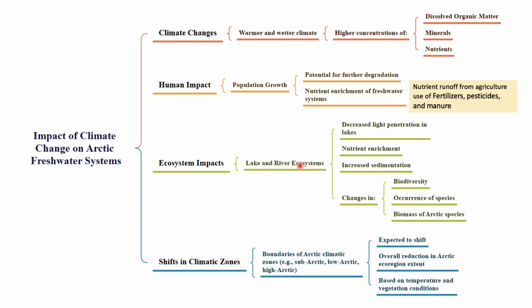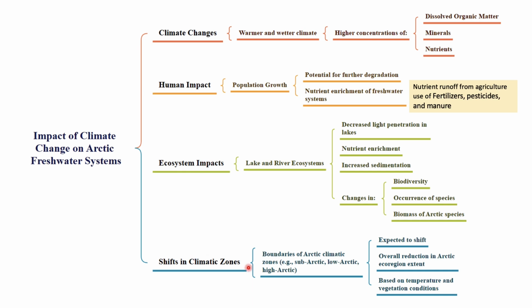When we look at the lake and river ecosystem, the major ecosystem impacts include decreased light penetration in the lake. That leads to lesser production by the primary producers, and nutrient enrichment due to the runoff of agricultural use is also seen there, and increased sedimentation is also observed. So these changes affect the biodiversity, and this also affects the occurrence of species and biomass of the Arctic species. All these things are affected because of the change in the ecosystem.